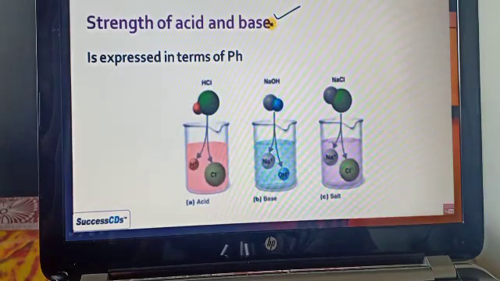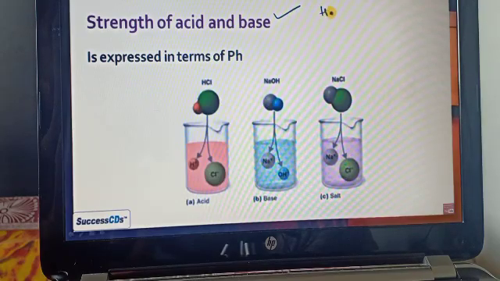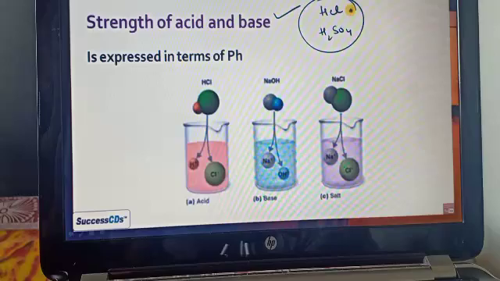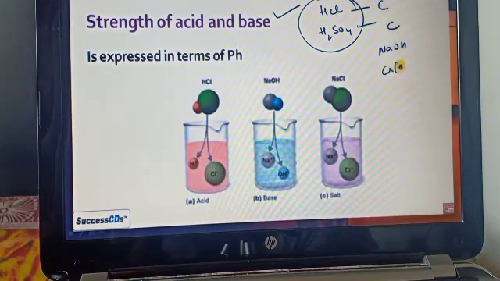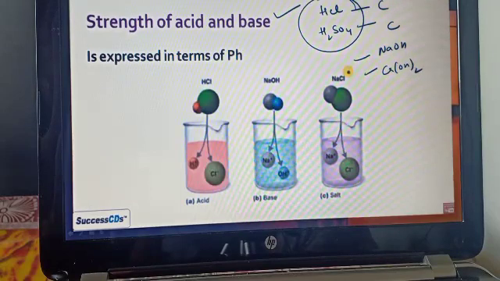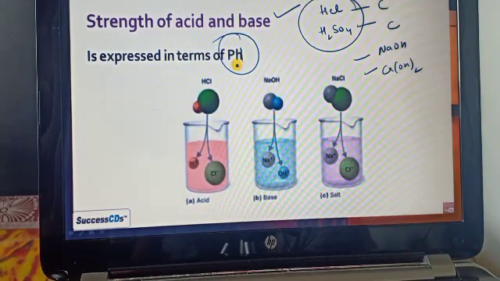Now let's see how we can come to know the strength of the acid and the base, which acid or which base is very strong. Suppose we have HCl and H2SO4, and we know the concentration of both, but we have to know which is stronger. How can we identify this? It is the same for bases as well, and in that case we use the pH.